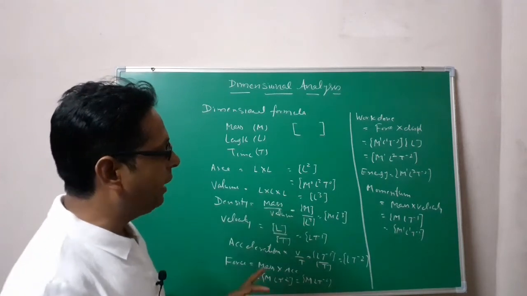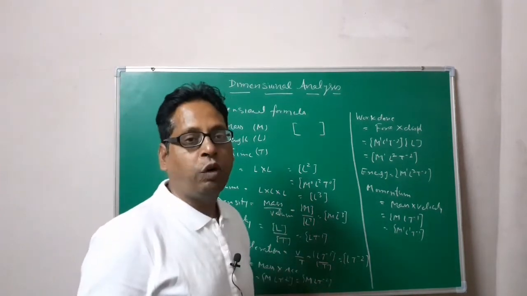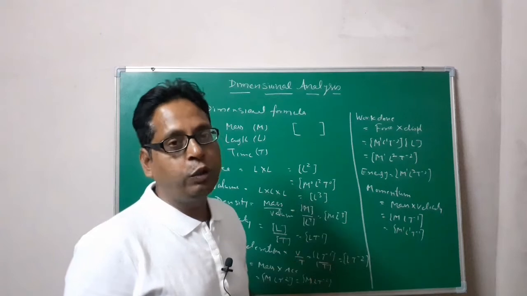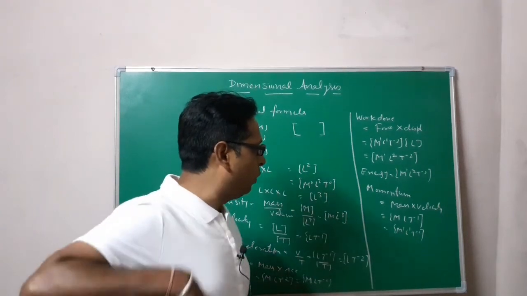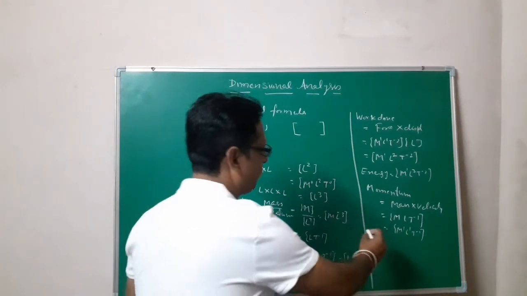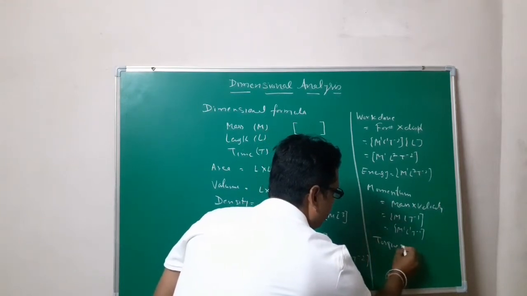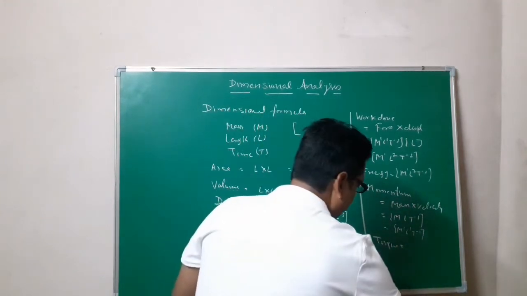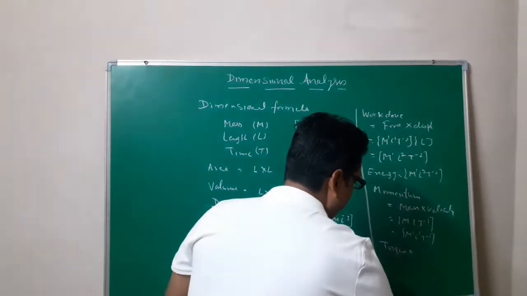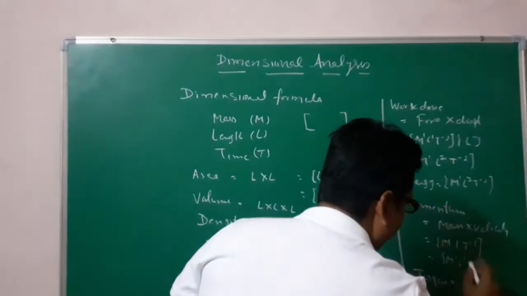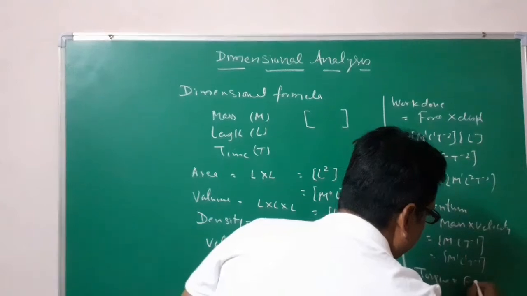Then next I have torque. Torque is what? Torque means force into perpendicular distance. So torque is equal to force into perpendicular distance.